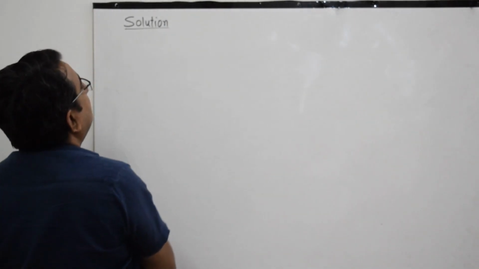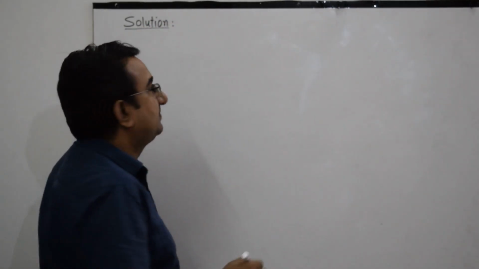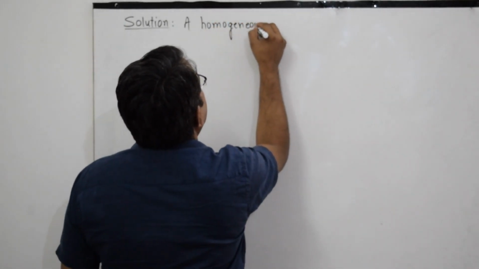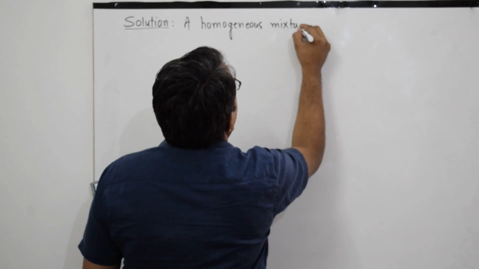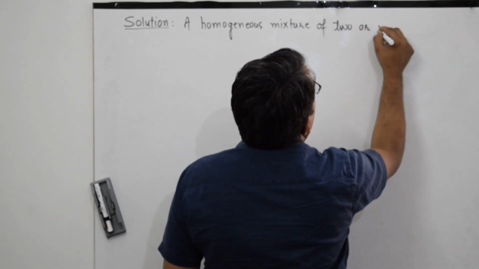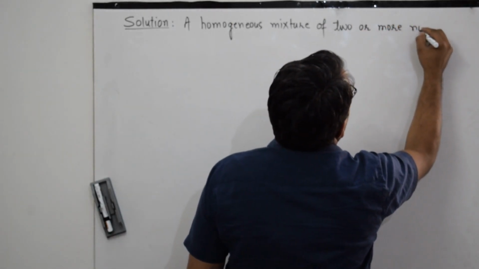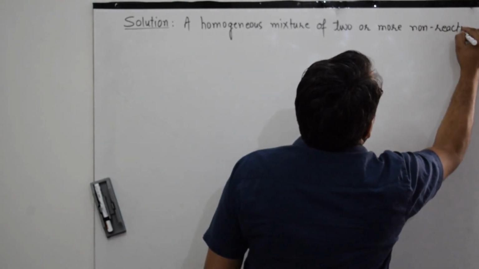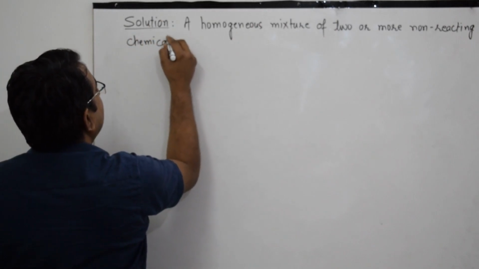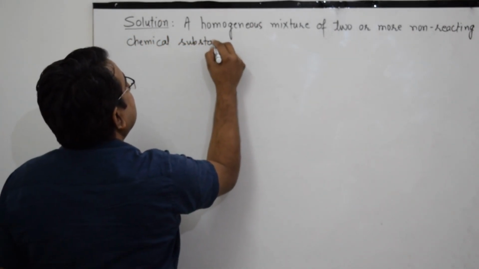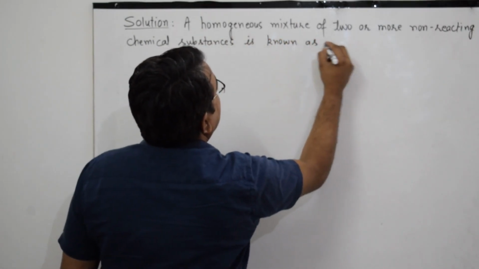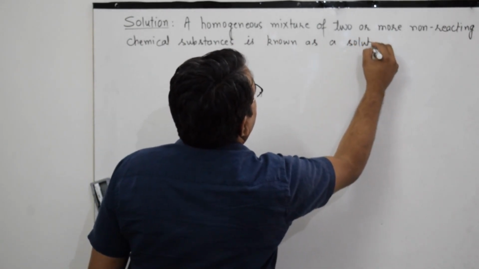What is a solution? A homogeneous mixture of two or more non-reacting chemical substances is known as a solution.